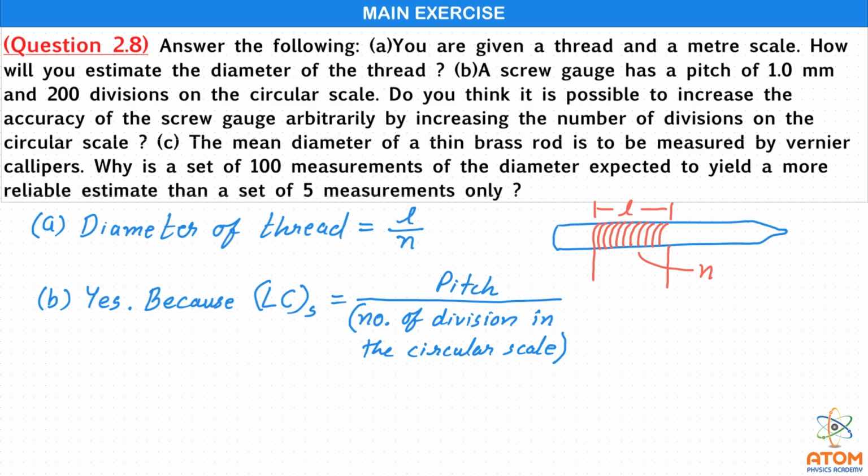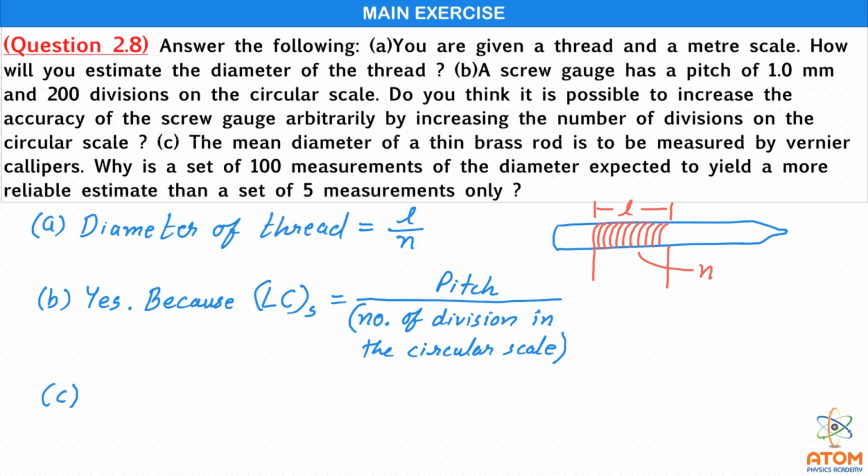Now let us see answer C. Here we should understand one thing, that whenever a physical quantity is measured, random errors are produced, and this random error can be positive or negative. Now if we take only 5 measurements, then the total sum and then the average of this 5 random errors may not be vanished totally.